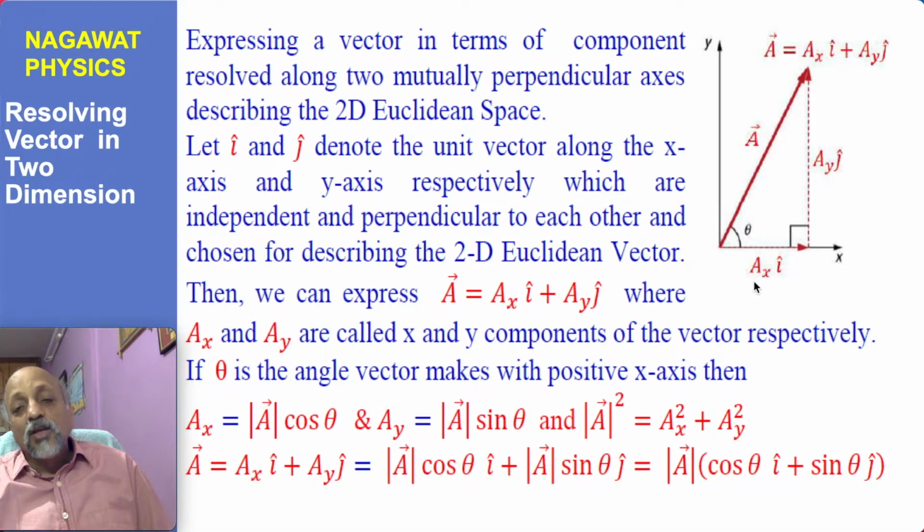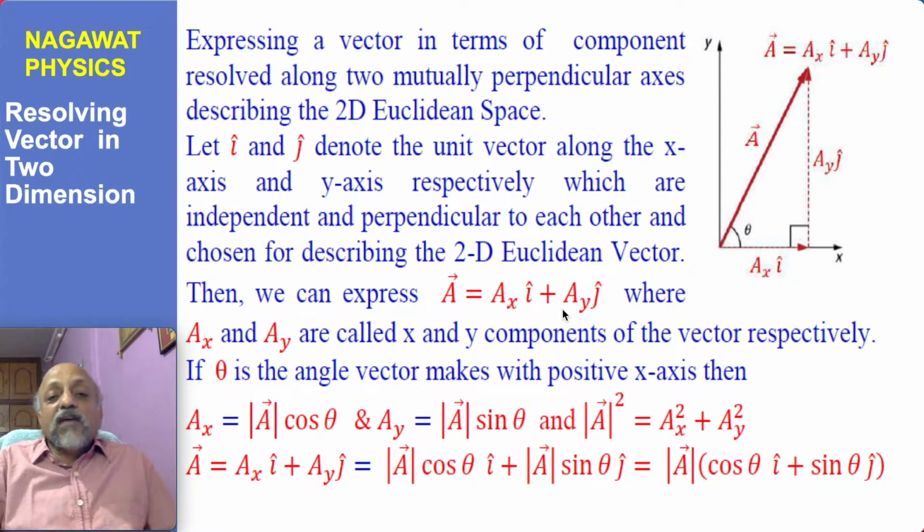So we say that the vector A can be resolved as Ax i plus Ay j, where Ax and Ay will be referred to either as the projection of vector A along the x and y axes, or Ax will be called the x component of the vector, and Ay will be called the y component of the vector.